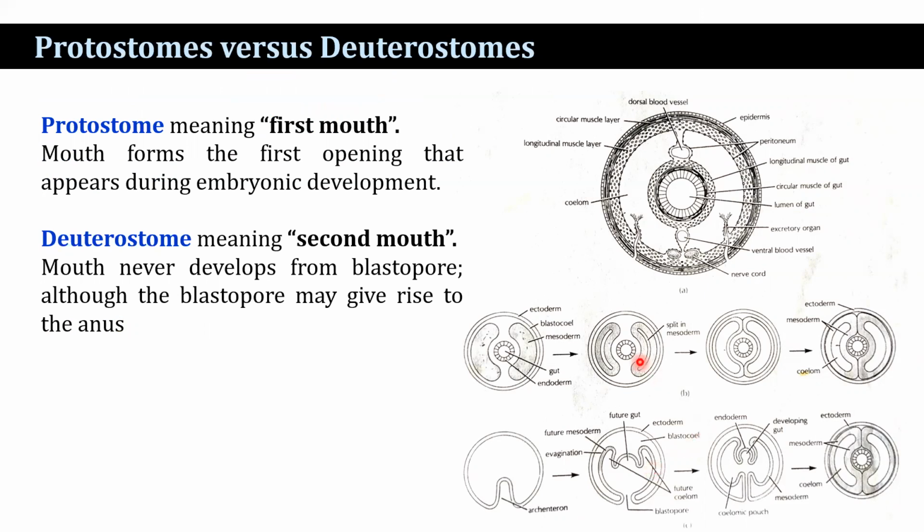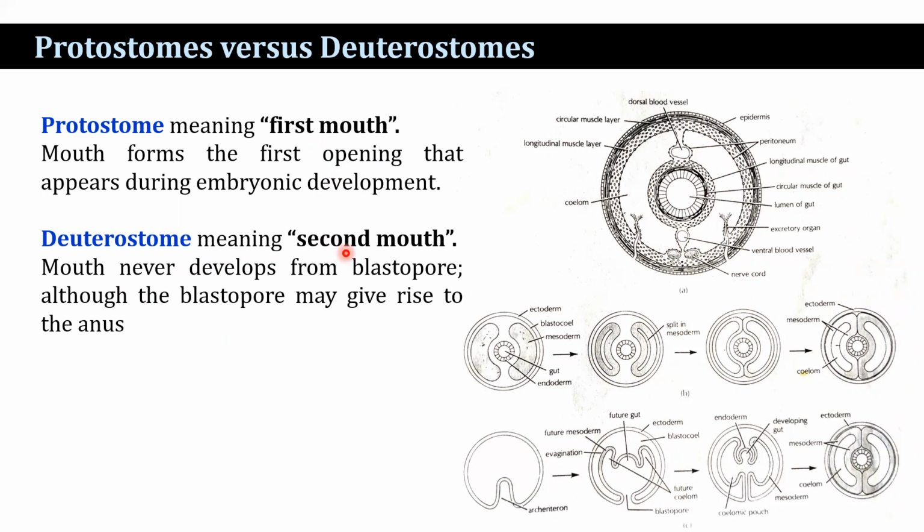The mouth forms from the blastopore. Blastopore, that is the opening from the outside into the archenteron. Hence the term protostome, meaning first mouth. The mouth forms from the first opening that appears during embryonic development. That is the protostomes. Whereas in the deuterostomes, the mouth never develops from the blastopore. Though the blastopore may give rise to the anus, so deuterostome means second mouth.